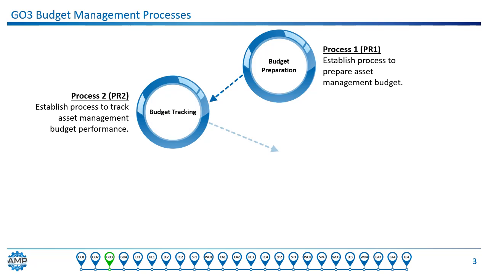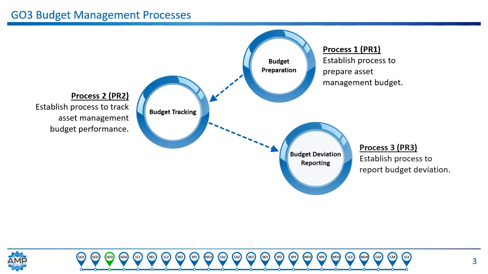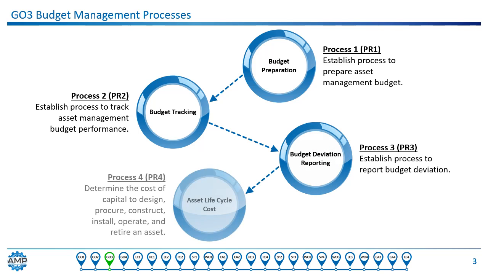Yep, there's 4. We've got one process that started out as budget preparation, and this is just a process to prepare asset management budget so we're consistent. We've got a second process to track the budget. Once it's in play, we need to be able to track the management budget performance. Then, when we're tracking it and we notice something's wrong, we have a budget deviation reporting process. And then finally, we want to be able to measure the cost of operating and owning an asset throughout its entire life instead of just worrying about what it costs to buy it.